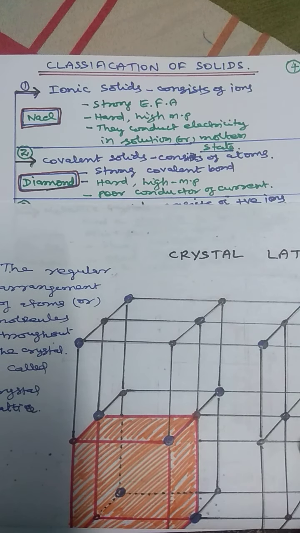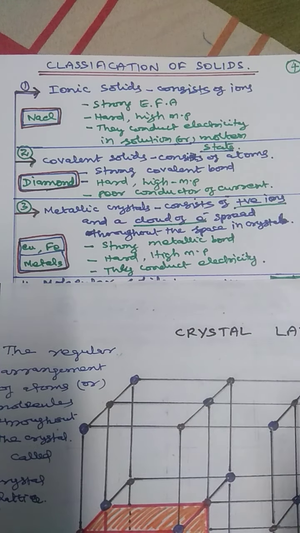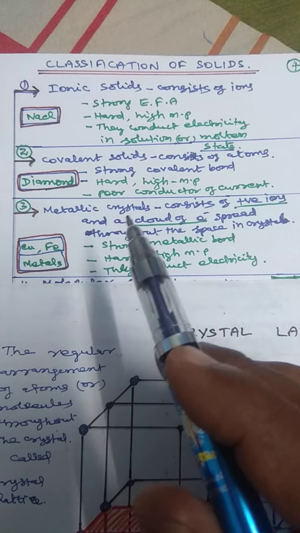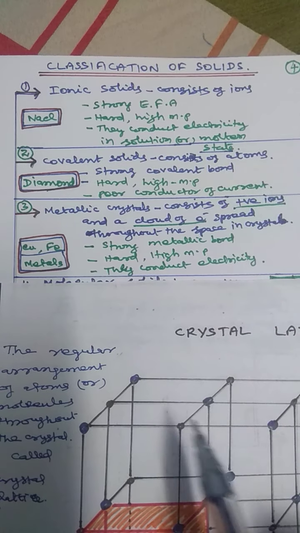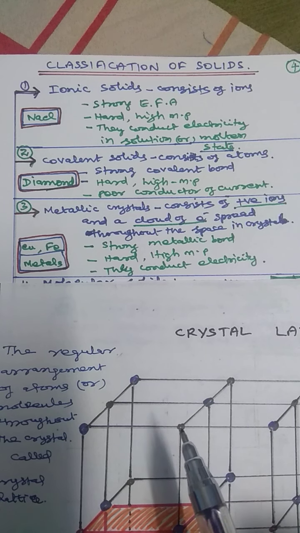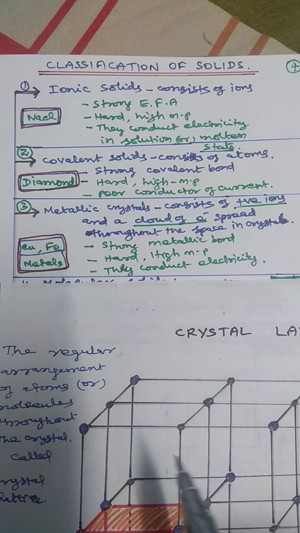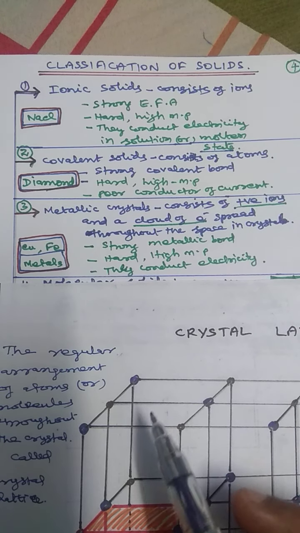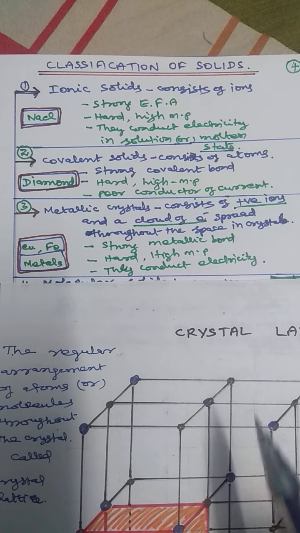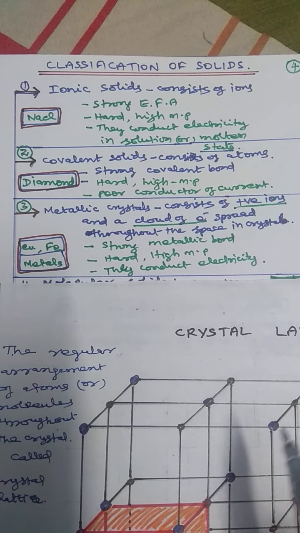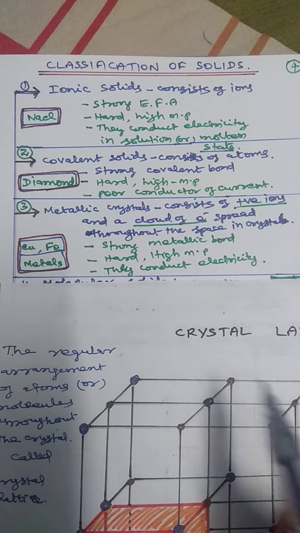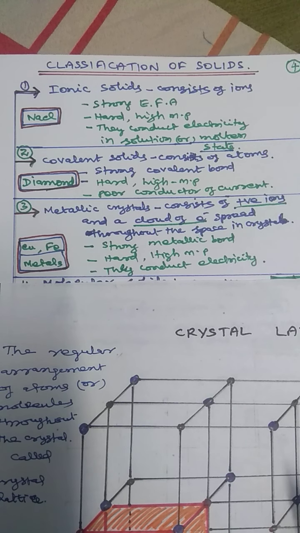The third one is metallic crystal. In metallic crystal, the lattice points are occupied by positive ions, and the electrons are spread throughout the space. All places are electrons. A large number of electrons form an electron cloud throughout the positively charged ions. This type of crystal is called metallic crystal.